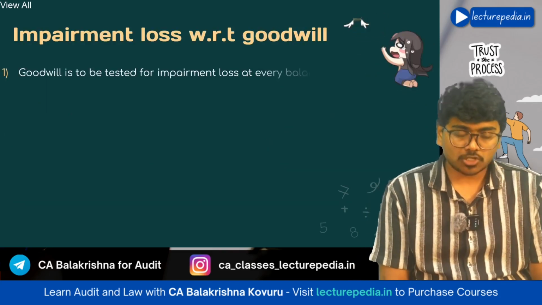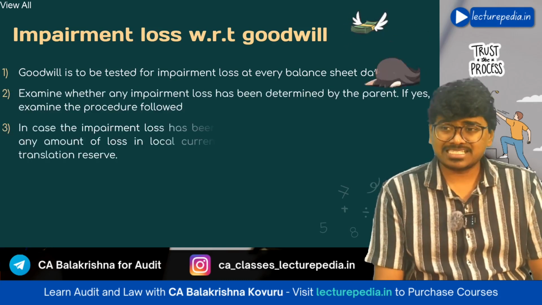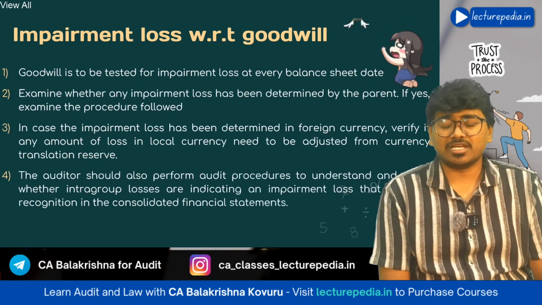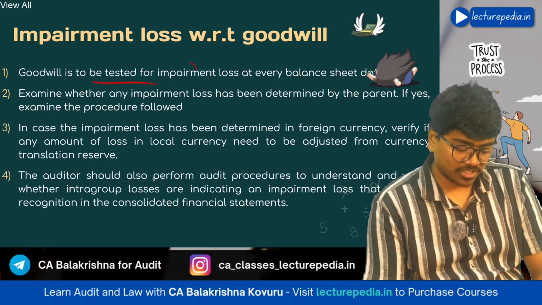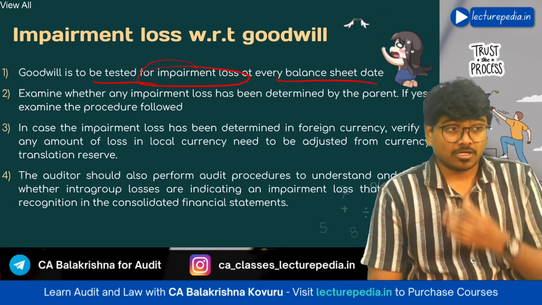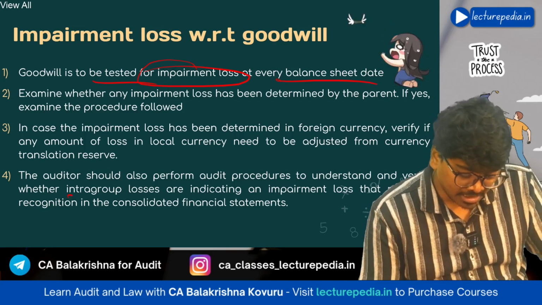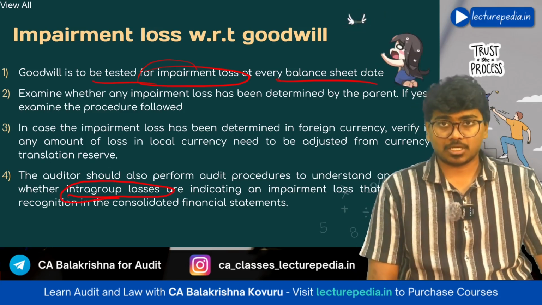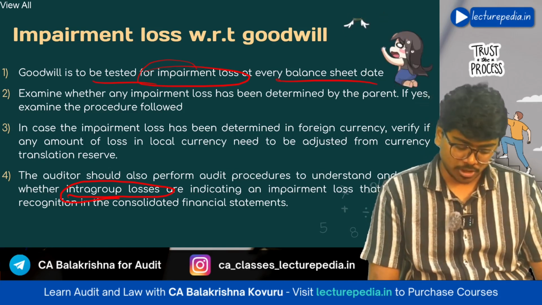Next, impairment loss with respect to goodwill. Now, with respect to goodwill, for each and every year, you need to verify whether there is an impairment loss. Goodwill is to be tested for impairment loss at every balance sheet date. You should also test whether impairment in the goodwill has occurred because of intra-group losses. Because of loss in the subsidiary, whether the goodwill will get impaired, you need to test that.